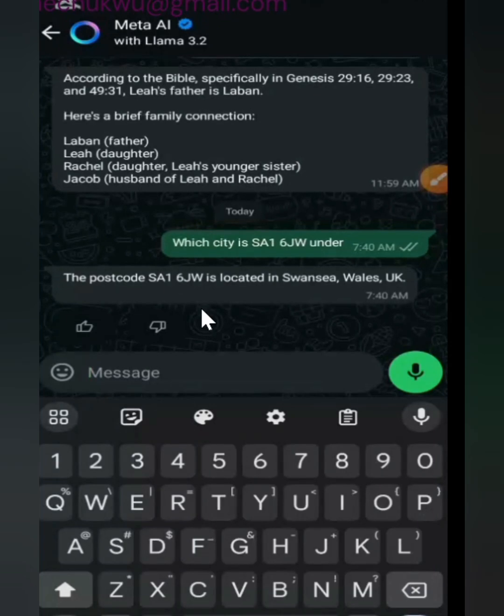Swansea. Wales is a country under the UK, although we call it a region. The UK comprises 4 countries that are called regions. The UK comprises England, Wales, North Ireland, and one other that is escaping my mind. What is it called? Scotland. Yes, England, Wales, North Ireland, and Scotland. So these are the 4 countries that make up the UK. They are called the 4 regions of the UK.